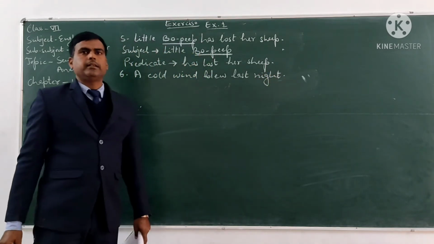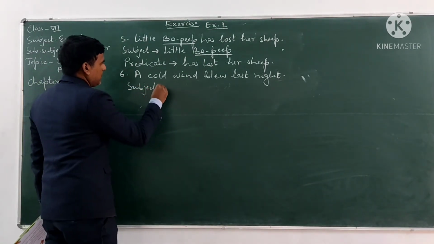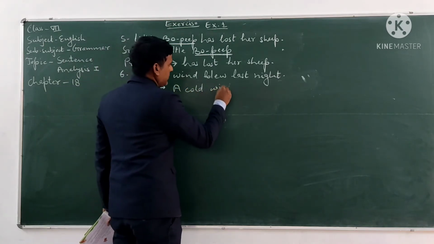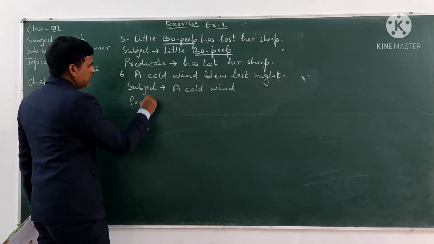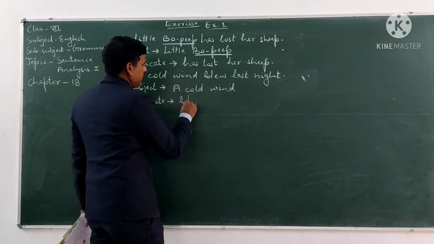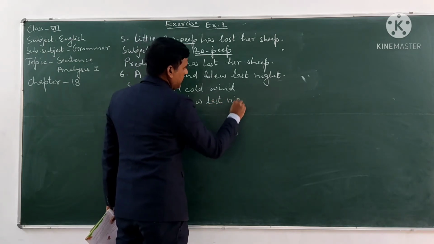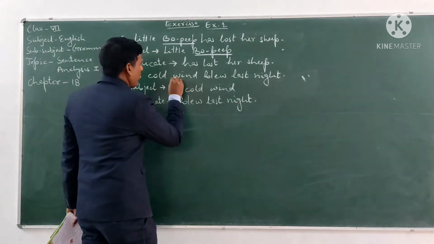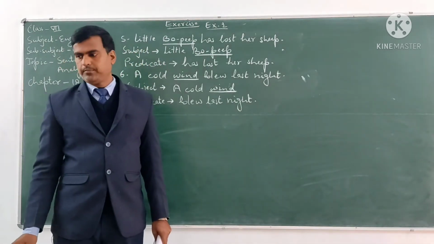In this sentence, the subject is a cold wind, and the predicate is blew last night. And in this sentence, the subject word is wind. Wind is the subject word in this sentence.